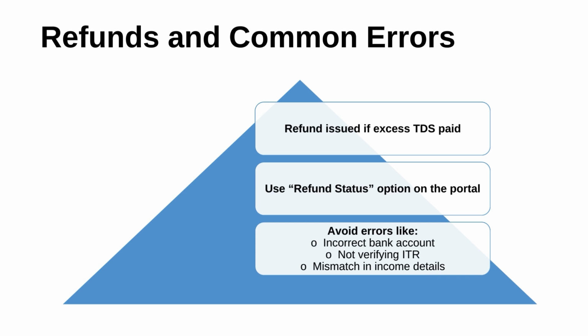The errors you have to avoid are incorrect bank account, not verifying ITR, and mismatch in income details. So you must be very careful while mentioning your bank account, when verifying your ITR, and if there is a mismatch in your income details.